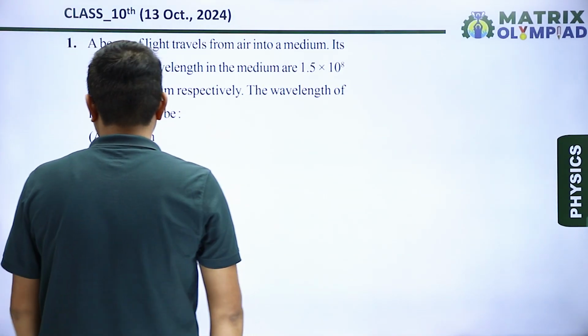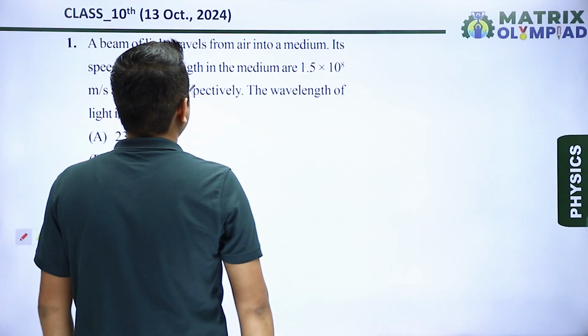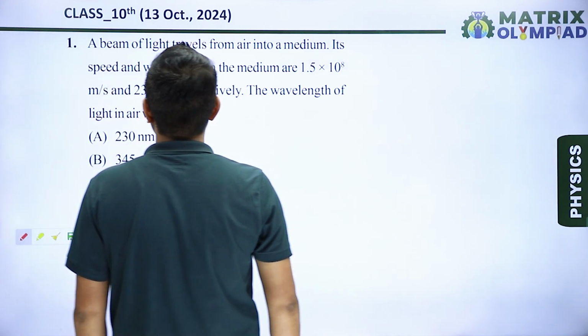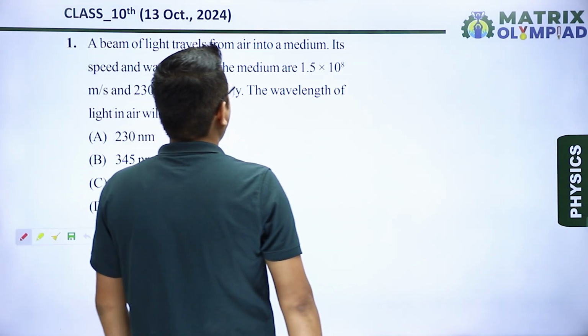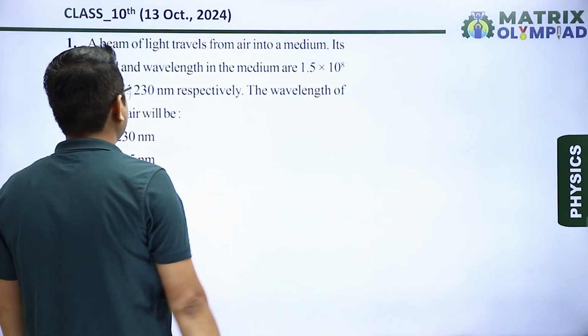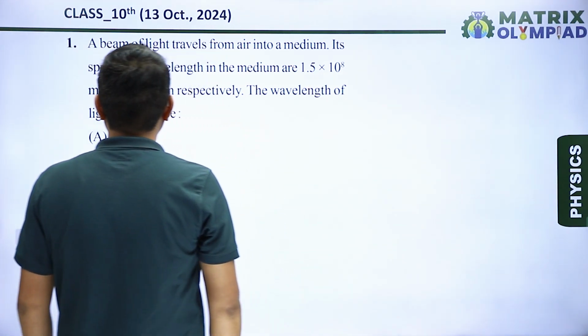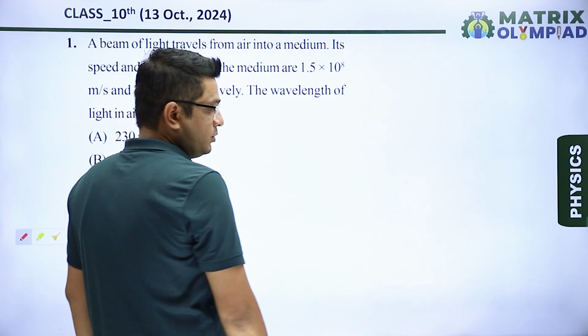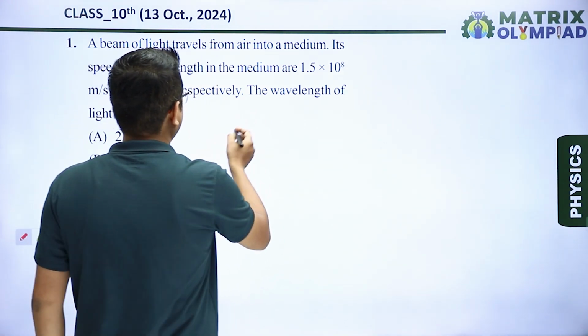So our first question is, a beam of light travels from air into a medium. Its speed and wavelength in the medium are 1.5 into 10 to the power 8 meter per second and 230 nanometer respectively. The wavelength of light in air will be. So let us write first given quantities.